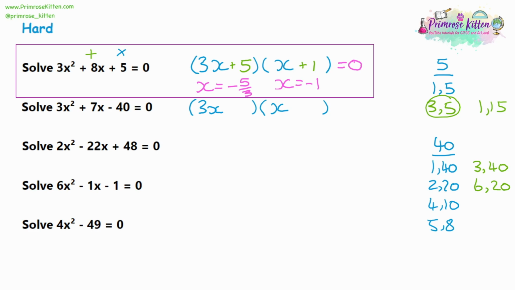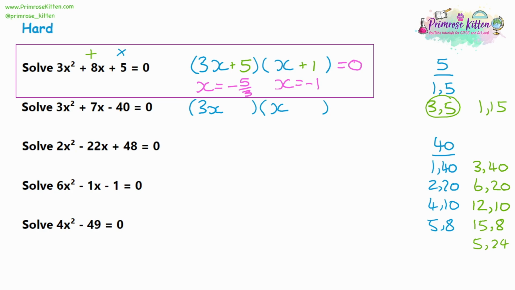The 4 and 10: multiply the 4 by 3, that'll give us 12 and 10. So that'll give us a 2, that's not a 7. Or you can multiply the 10 by the 3, and that'll give you 4 and 30, which again is not going to get a 7. Then the 5 and 8, you can multiply the 5 by the 3 to get us 15. So 15 and 8. Or we can multiply the 8 by the 3, give us 5 and 24.